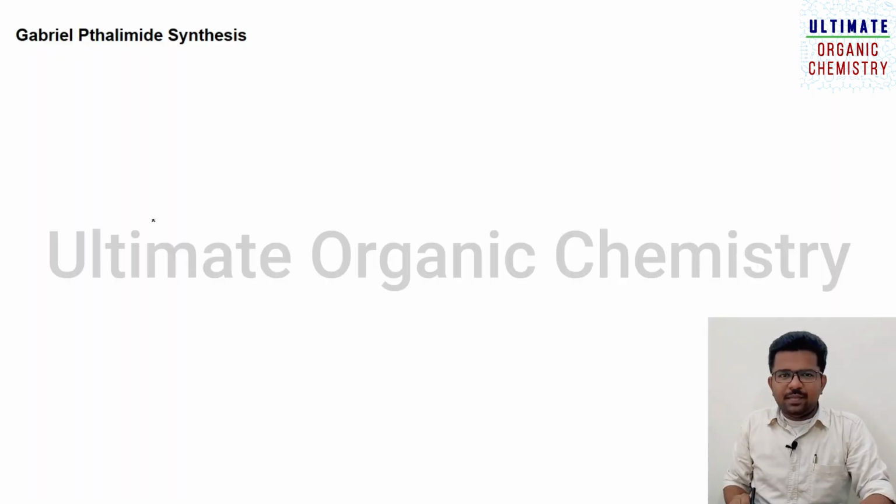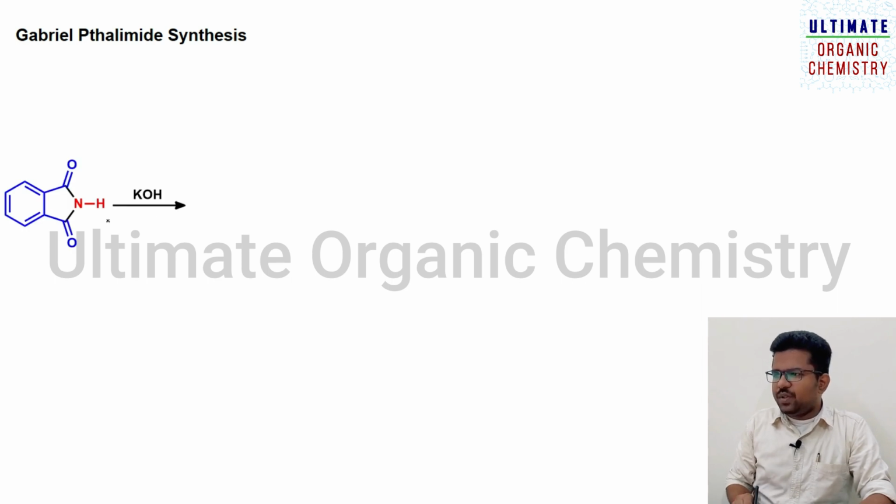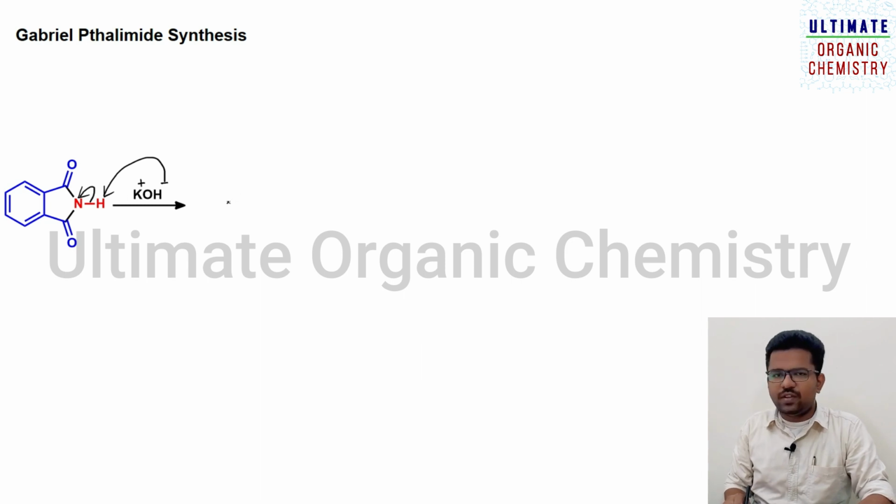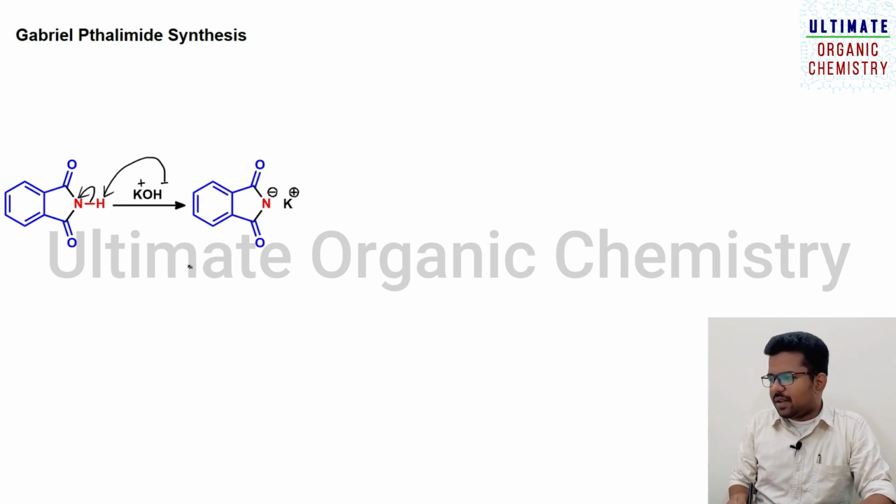In Gabriel-Phthalimide synthesis, the first step is the reaction of phthalimide with potassium hydroxide. Potassium hydroxide dissociates as K plus and OH minus, and this acts as a base. This base abstracts the acidic hydrogen, and the electrons move towards the nitrogen atom. As a result, it leads to the formation of potassium phthalimide.